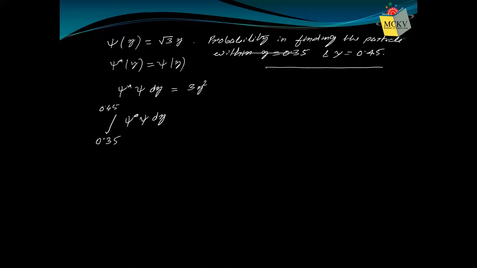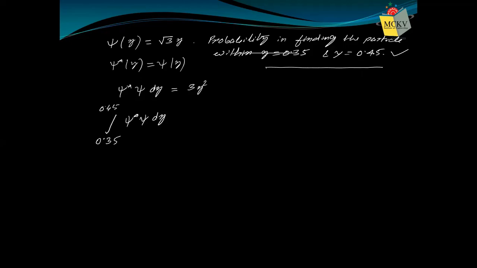Remember, psi star psi d tau, or psi star psi dy in this case, over all space must be 1, because the particle must be found somewhere in the universe. So if I consider all space, the probability must be unity. But here a particular range is supplied, so within that range, what is the probability of finding the particle?